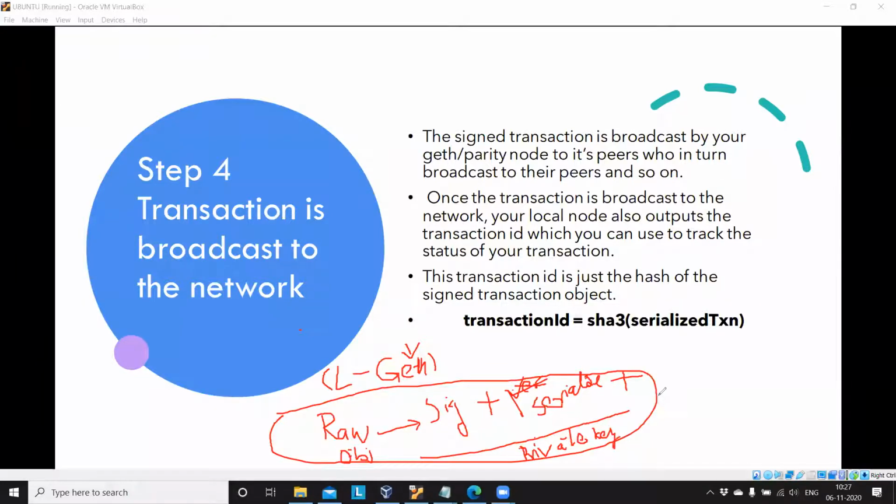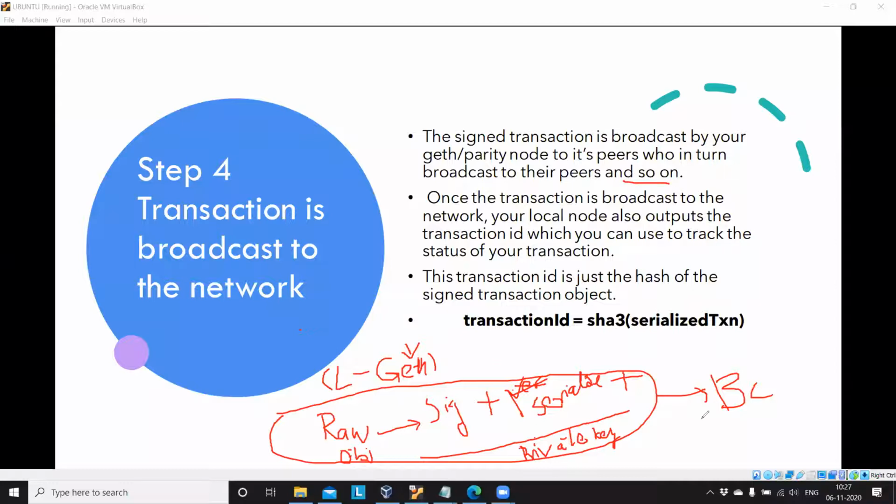Only then will the entire transaction be broadcasted to the network. The signed transaction is broadcasted to your Geth or Parity node's peers, who in turn broadcast to their peers, and so on.